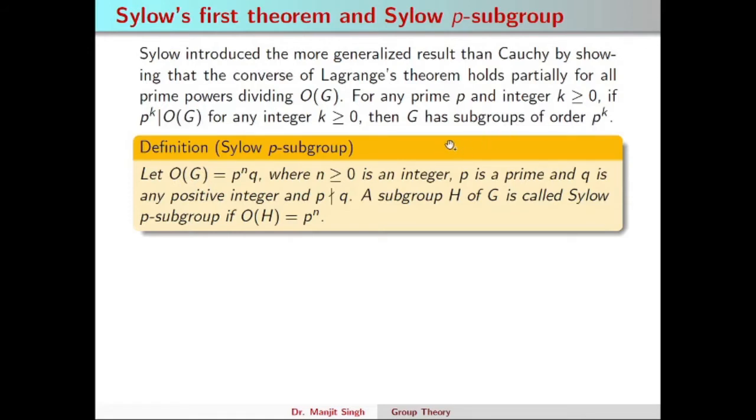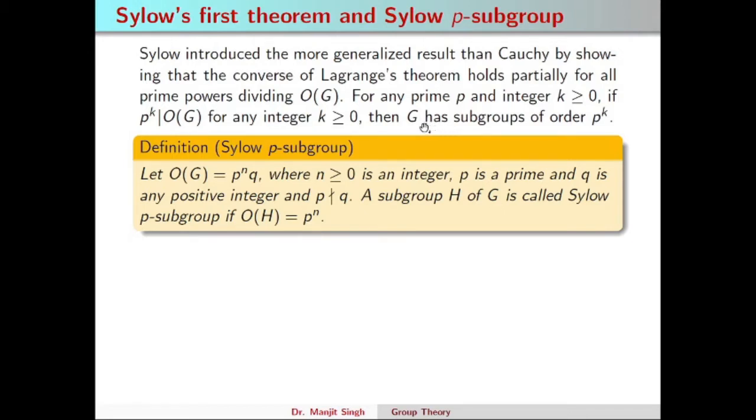So there may be subgroups of order p^k and of order p^(k+1), but there will be a subgroup of order p^n dividing the order of G, where p^(n+1) does not divide the order of G.